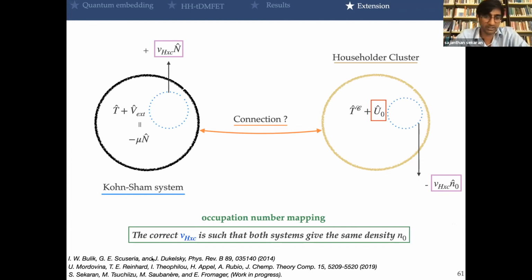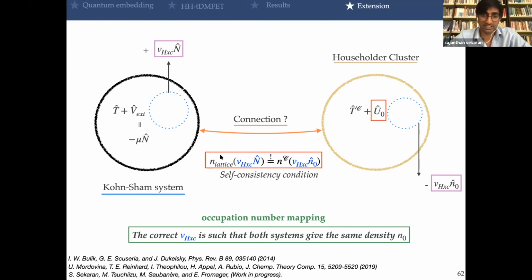People already worked on this, and you can find the papers here. But by finding the correct Hartree exchange correlation potential, both systems will give the same density. And there is this clear self-consistency condition. So work is in progress, and we'll see what's happening.